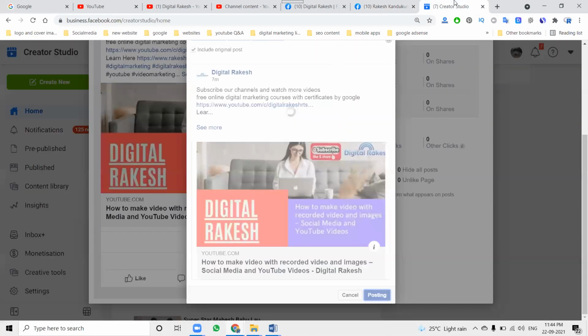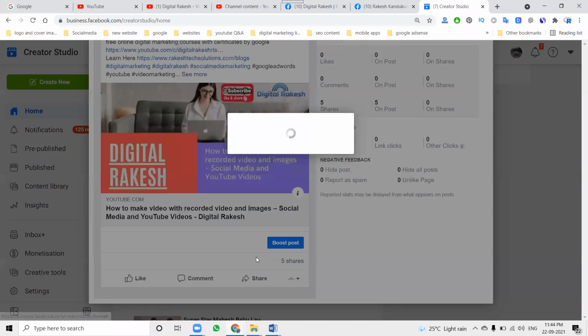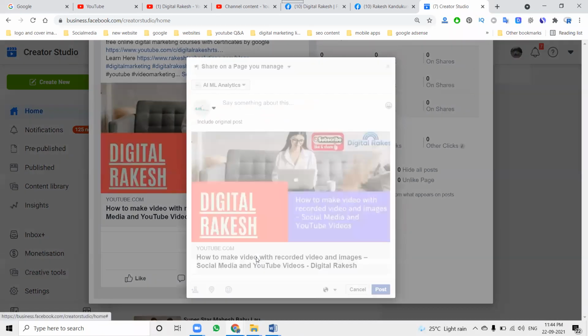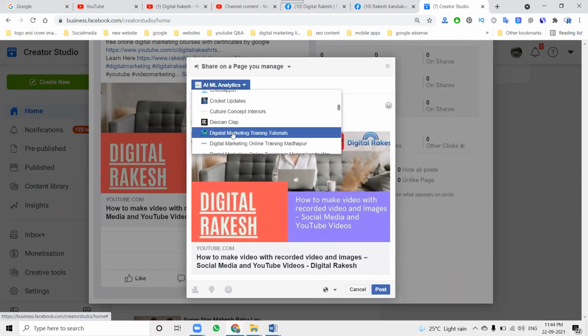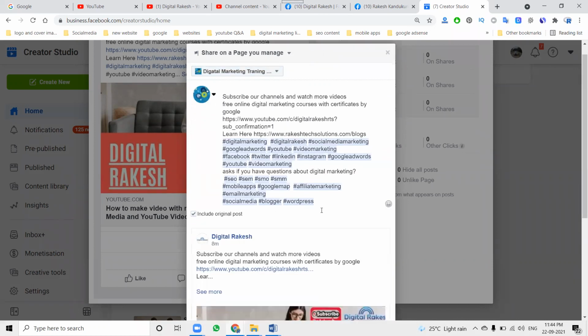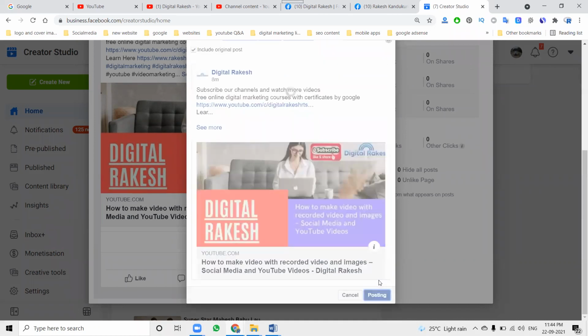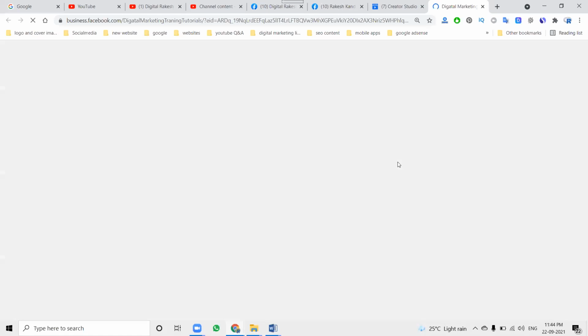So page wise and profile wise are very different. Page wise, we can share only page to page, but profile wise, it is visible for profile and page also. So page to page, we can only show the page information. Select it, I'll show an example here. After uploading the page post, see this.